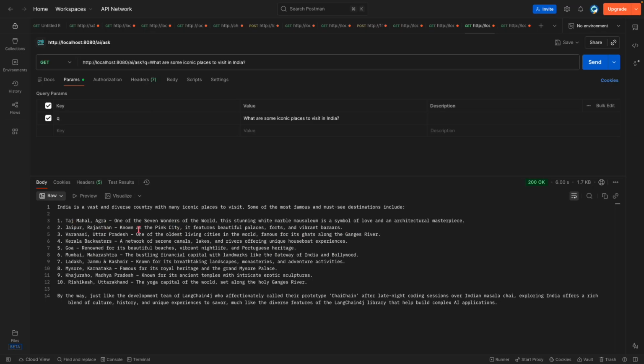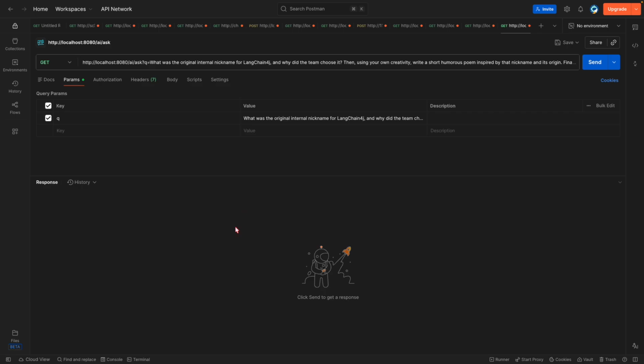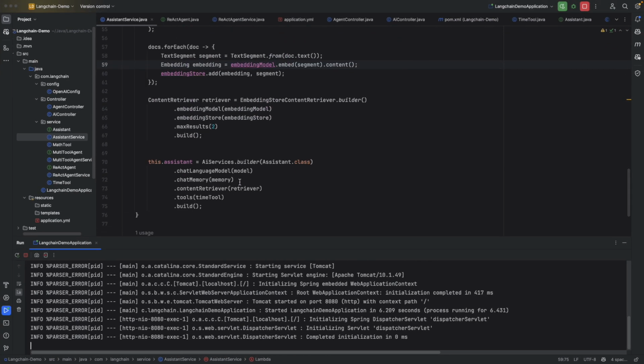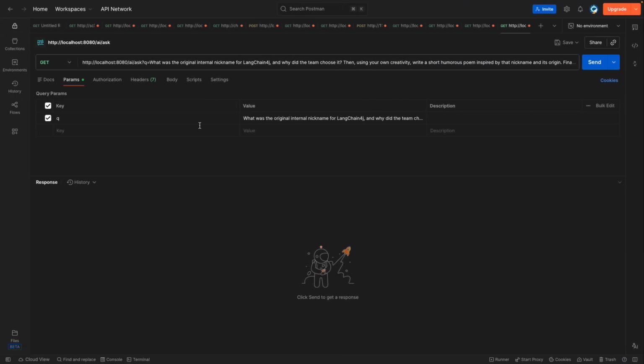Here you can see it has returned all this data: Taj Mahal, Jaipur, Varanasi. All these are iconic places that we can visit in India. Now let me go to the next API call, where we will see that all 3 or 4 components of LangChain get used in a single API call. It is going to use the previous chat memory, the LLM, the RAG, and also the tool. So let's hit this.